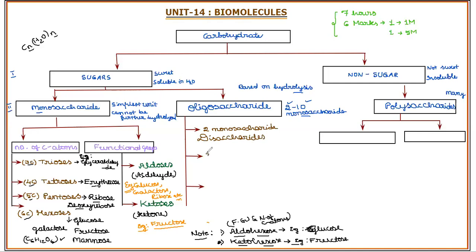If they produce 3 monosaccharides, then they are called trisaccharides. If the respective oligosaccharides produce 4, then it is called tetrasaccharides.